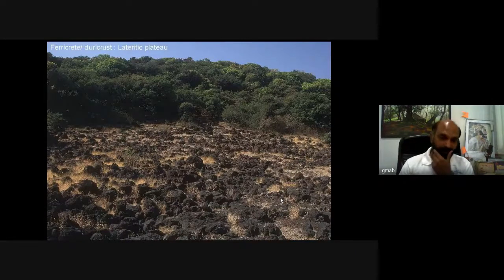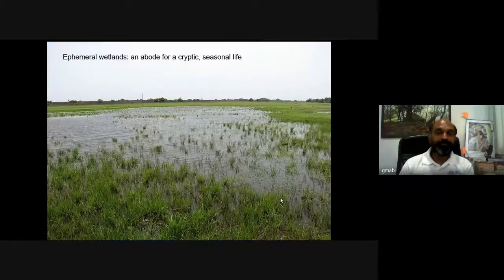Again, a view of lateritic plateaus. These are some of the ephemeral wetlands and abode for cryptic and seasonal life. You can see on these monsoon puddles, on the fringe areas, a lot of plant species, amphibian species, and seasonal fish species you can come across here. Then there is a plant called Oryza rufipogon, which is the wild relative of our domestic rice variety. So such agriculture heritage plants you can also come across in such habitats.